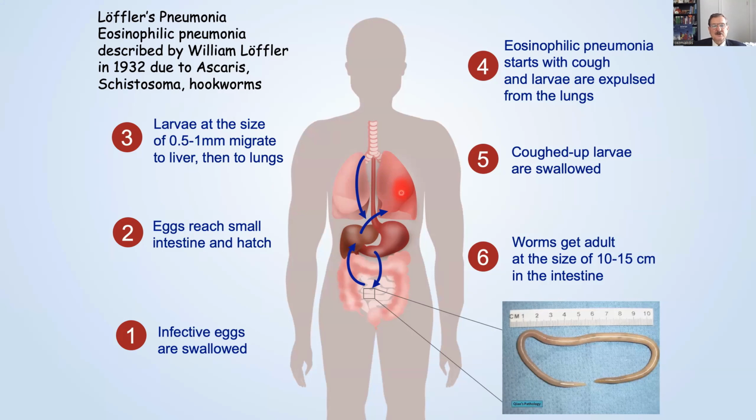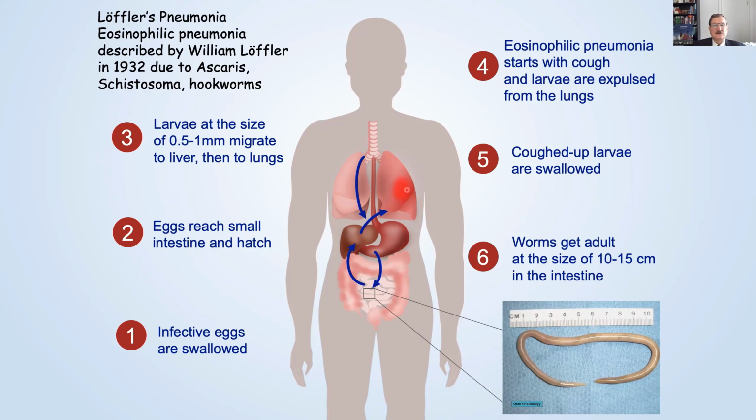Loeffler's pneumonia is an eosinophilic type 2 pneumonia, and the reason for this pneumonia is that the larvae which came to the lungs are at the size of 0.5 to 1 millimeter, but if they become adults inside the lungs, the adults will be 10, 15, 20 centimeters, and this will be killing. So every single larva should be expelled from the lungs, and this is a very important response.